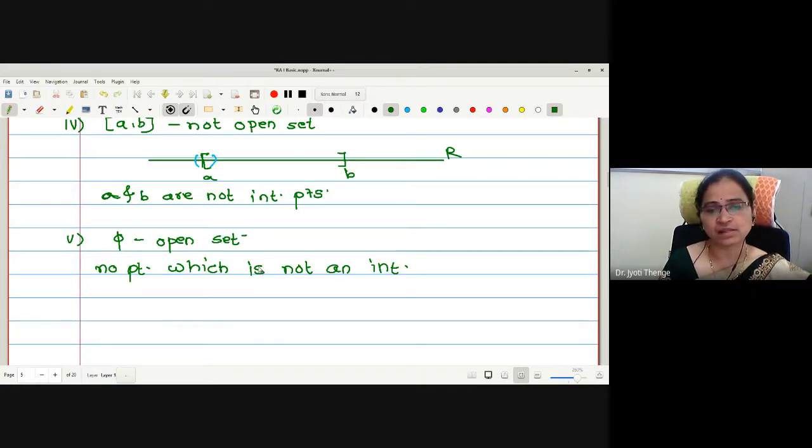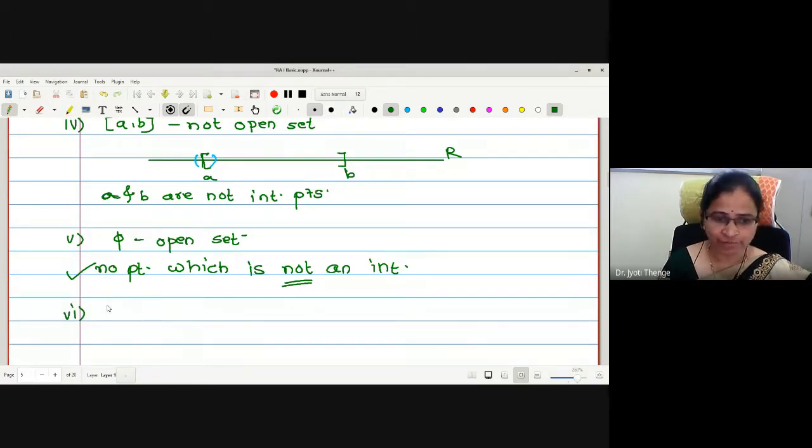As it is a null set, there is no element actually that we know. But what is our claim to show that every point is an interior point? Therefore, here we are proving this with a contrapositive statement. What is my contrapositive statement? In order to show that all points are interior points, what I am showing is there is no point which is not an interior point. Therefore, this empty set phi is an open set.